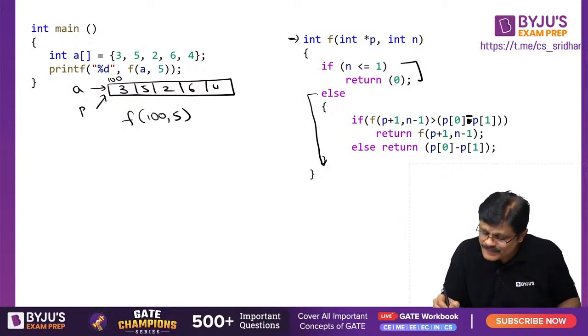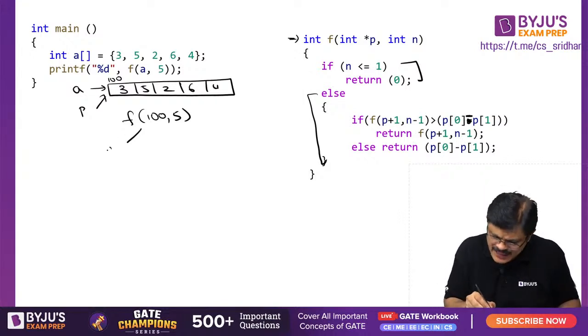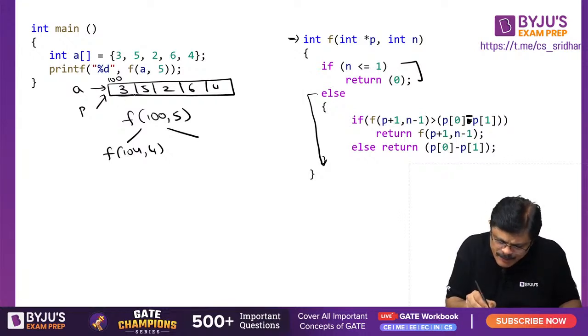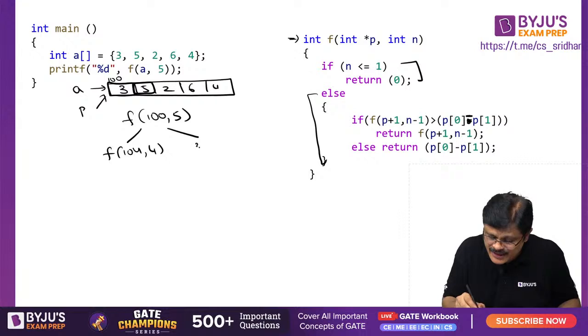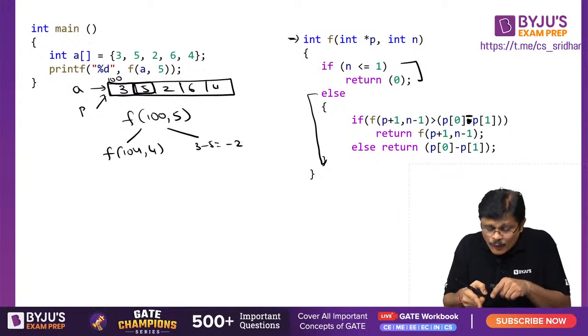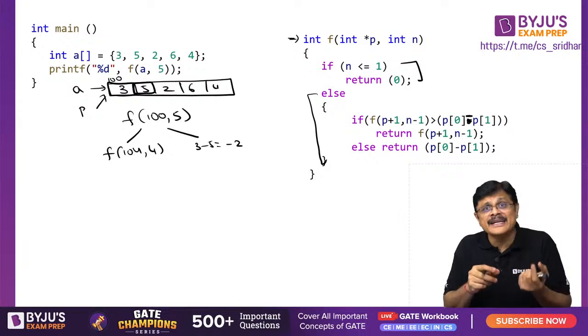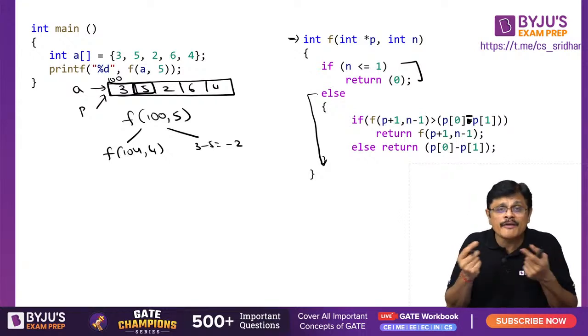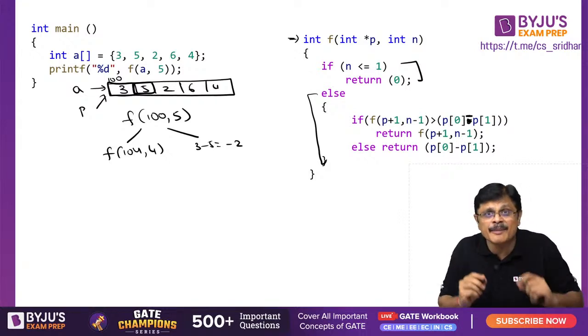Now what is this f(105)? See, here I have written the maximum function, sir. What it actually will do is f(p+1) means f(104) and size will be 4, and the other one is P0 minus P1. At this position P0 is 3, P1 is 5. 3 minus 5 is what, sir? Minus 2. So once you get the function value, that is compared with minus 2, out of which whatever is maximum is returned by this function, sir.